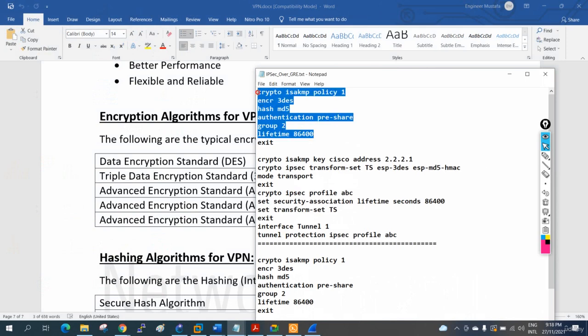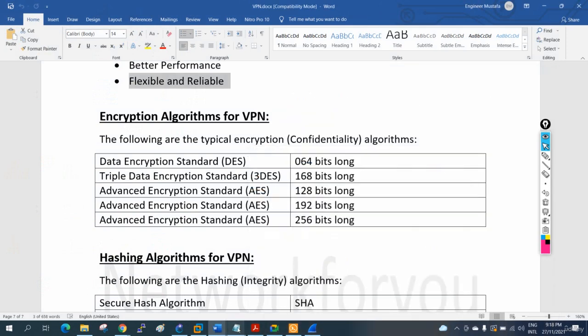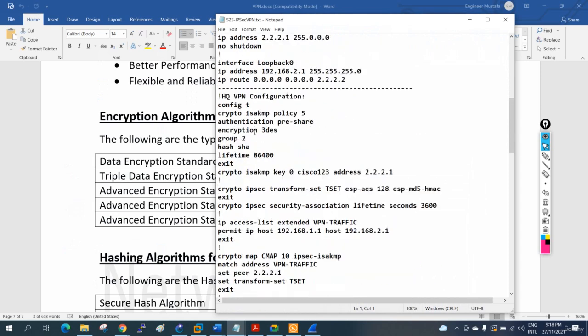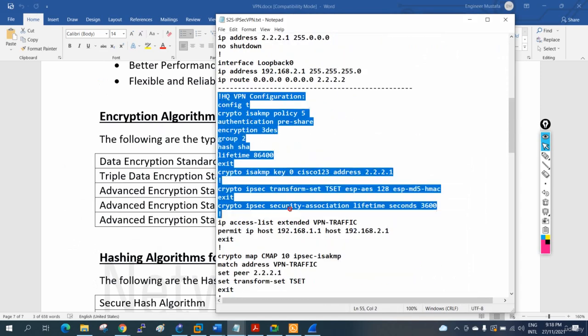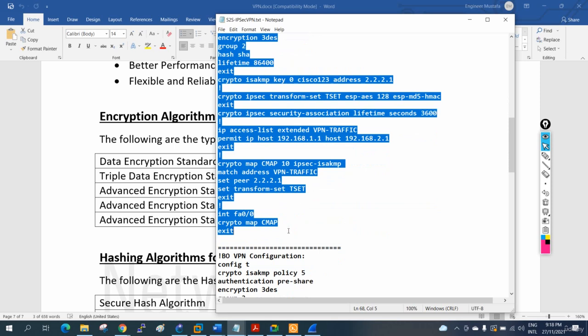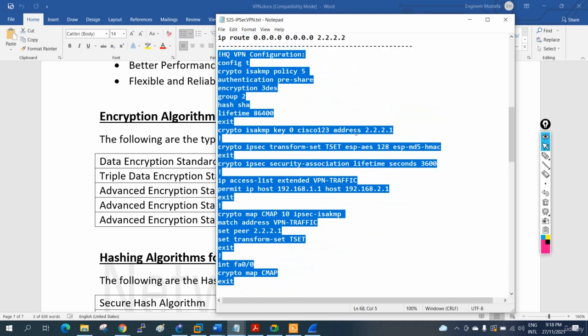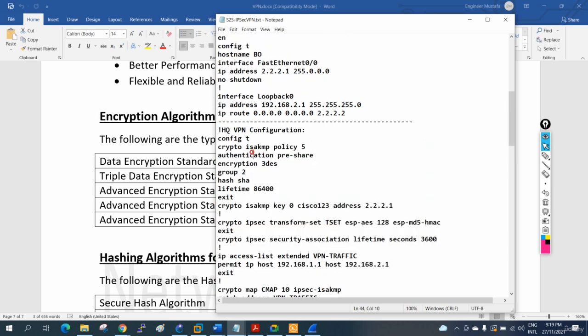So what all this is, we are going to see now, because we are going to do one more lab. If you see, this is a site-to-site VPN. So in this place we are going to use this VPN configuration. This is very important. No one will ask you the commands, they will ask you the steps. If you want to configure the VPN, how will you configure it, they will ask you. So you need to define: we will configure phase 1, phase 2, then we will select the interesting traffic, then we will apply the crypto map on that interface.